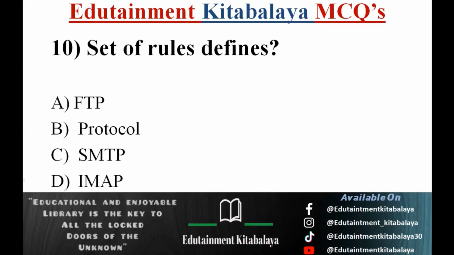Question number 10. Set of rules defines A. FTP. B. Protocol. C. SMTP. D. IMAP. Correct answer is B. Protocol.